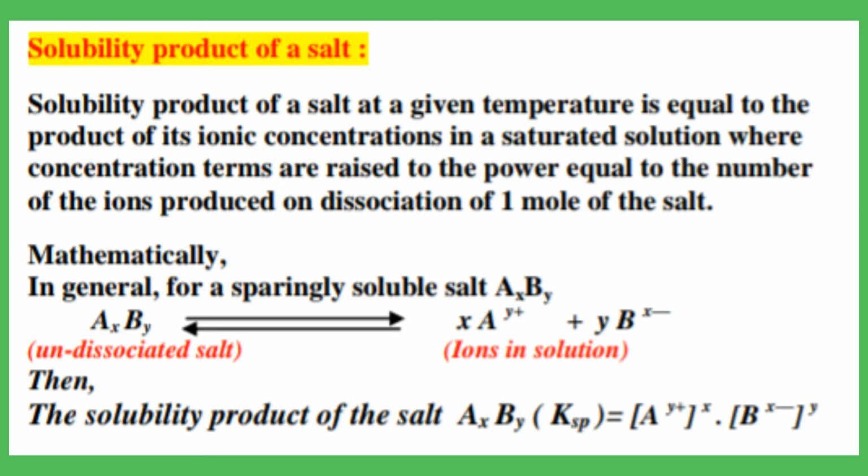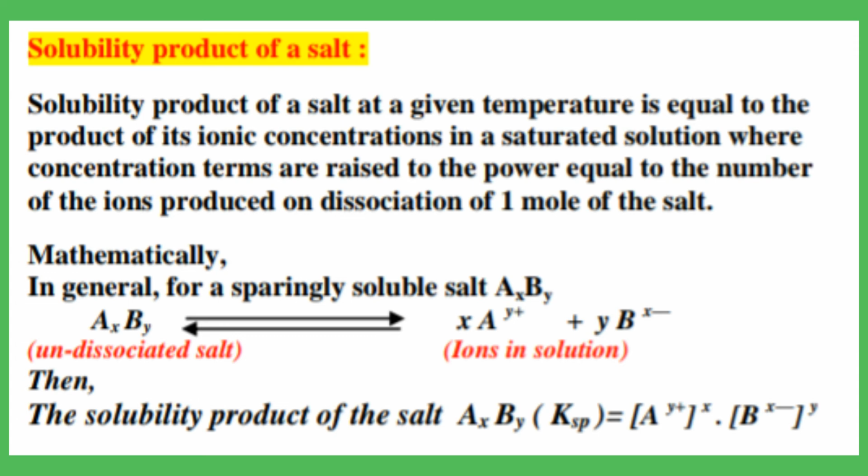Mathematically, in general, let us consider a sparingly soluble salt having chemical formula AxBy. AxBy is a general formula for a sparingly soluble salt. Okay, let us consider this sparingly soluble salt. If this sparingly soluble salt dissolves in water, it dissociates very little into its ions. Okay, so it maintains equilibrium between its undissociated salt and its ions.